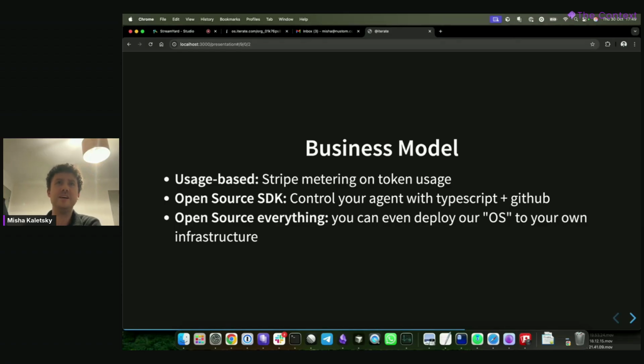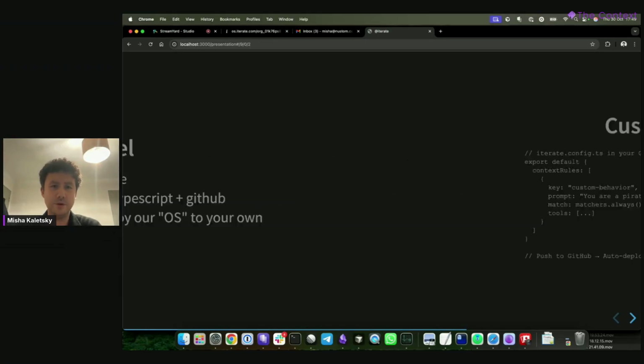We have a concept called an operating system, which is basically our Cloudflare deployment, which has all of the brains of the whole bot. And because all of it is open source, if you want to, you can host it yourself. But if you're using our Iterate bot, we try and keep it really, really simple, and we charge based on token usage. So it's a markup based on token costs.